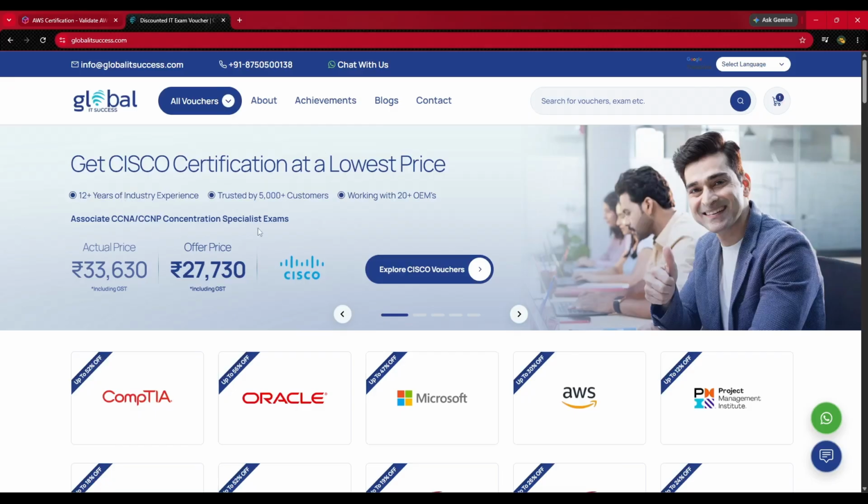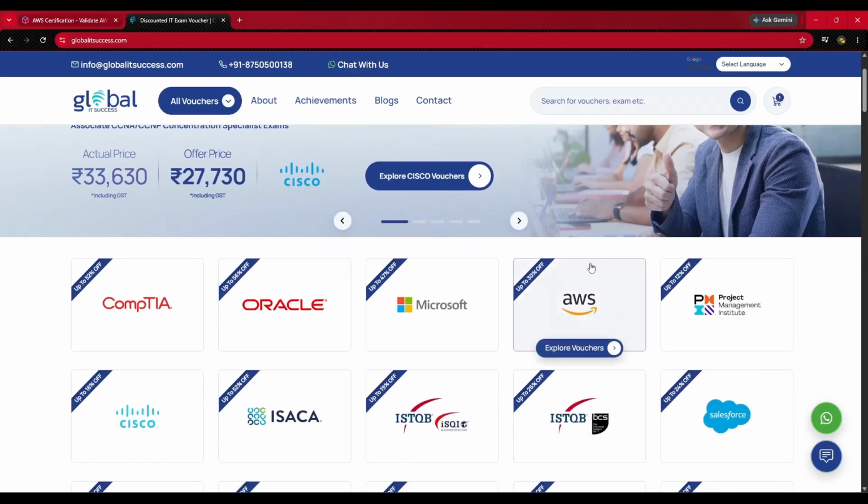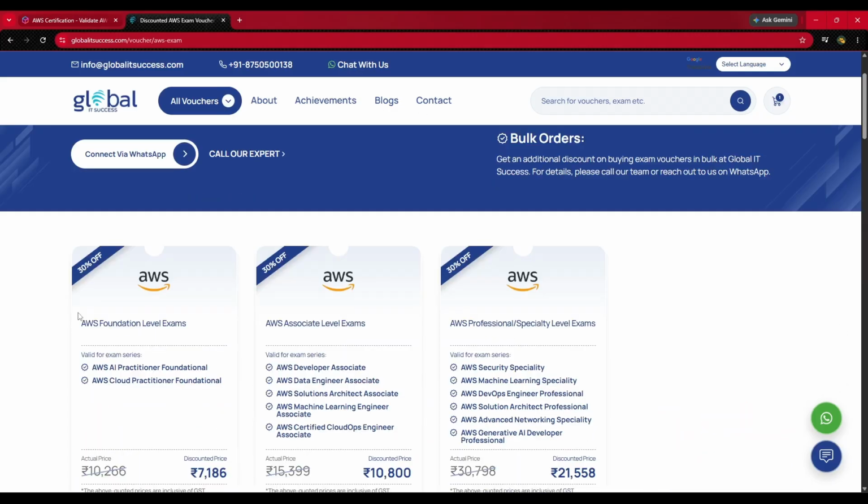A page like this will appear where you have to find AWS and simply click on that. As you can see, for the AWS foundational level exam, you are getting flat 30% discounted coupons. It can be Cloud Practitioner Foundational or AI Practitioner Foundational. Similarly, for associate level exams like Solution Architect Associate and various other associate level exams, there is a 30% discounted voucher. And similarly, there is a 30% discounted voucher for AWS professional and specialty level exams also.